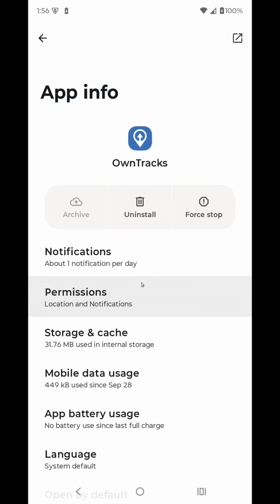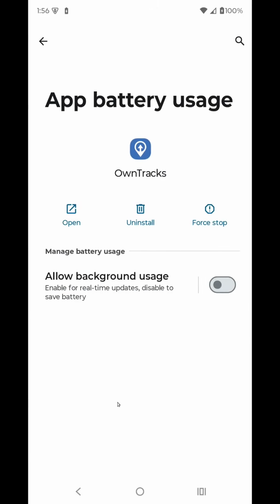So I would go into those applications, I would go into their permissions, or their app info, and I would go down to battery usage, and I would check this box: allow background usage, enable real-time updates, disable save battery. You would think that's all you have to do, but it was still not working.